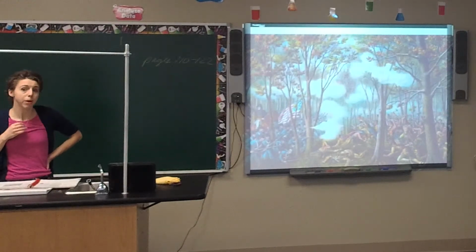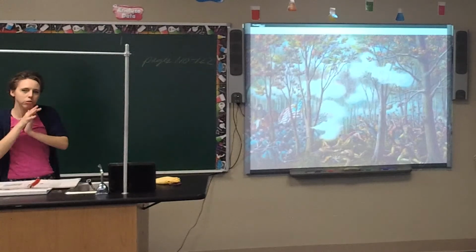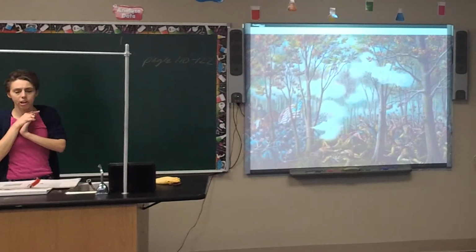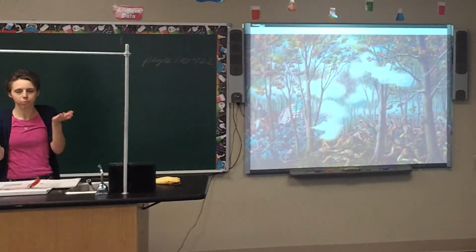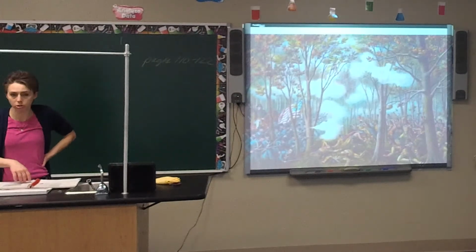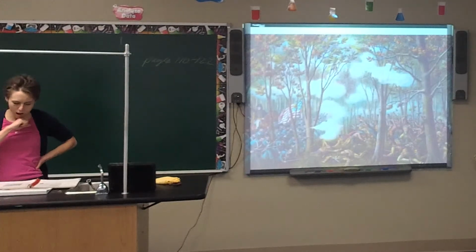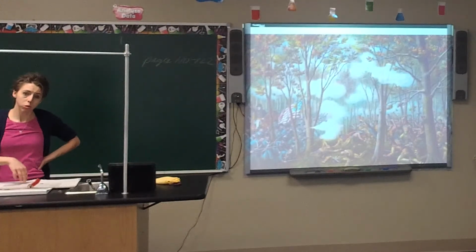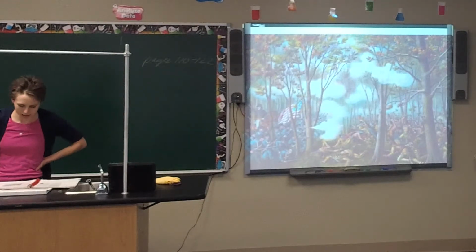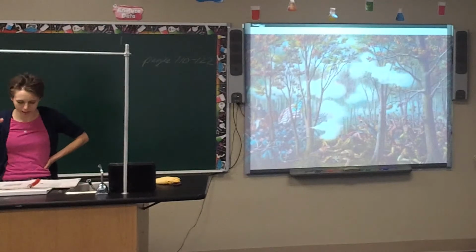We want to try to live peaceably as best we can, but at the same time, the Europeans are moving into their territory. So it's one of those where if both sides could have respected each other and talked to each other more, but unfortunately, this is just what happened in history. So we just learn about it so that we don't do it, so that hopefully things like this don't happen in the future. That was one of the reasons why the United States ends up going to war with Great Britain. Your book points out the 4 reasons that Madison issued to declare war against Great Britain.